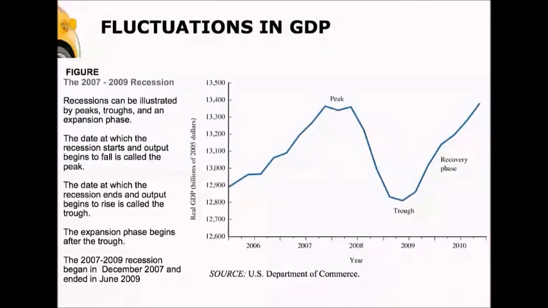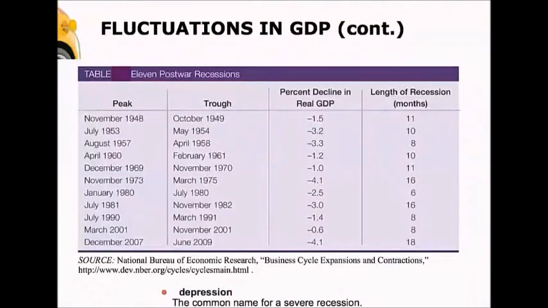When we compare different recessions, we might look at how deep a recession is. In other words, what's the difference between the trough and the peak, or how long it was, or the duration, or the difference in time between the peak and the trough. Let's look at the recessions since World War II. We have 11 different recessions, one in 1949, 1948, 53, 57, so on and so forth, up until 2007.